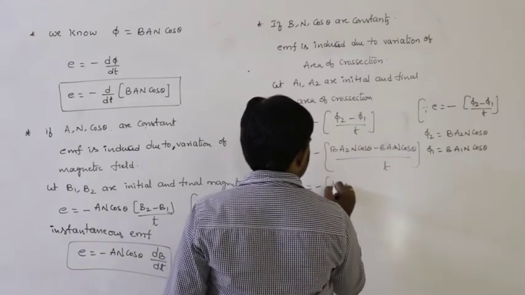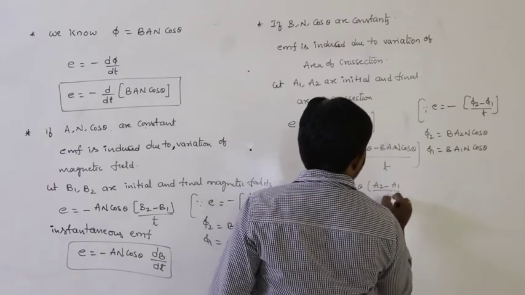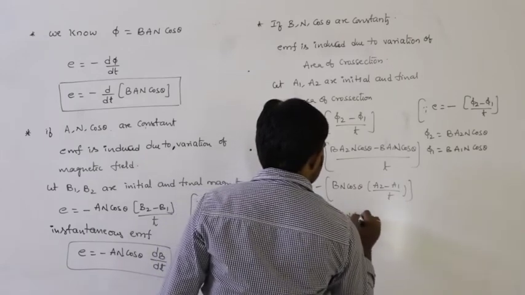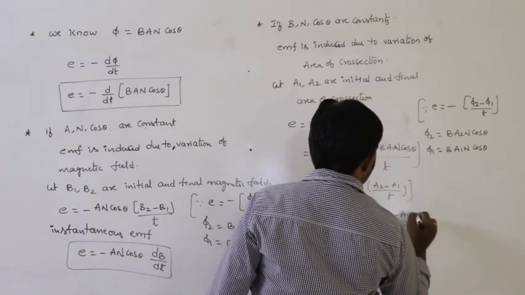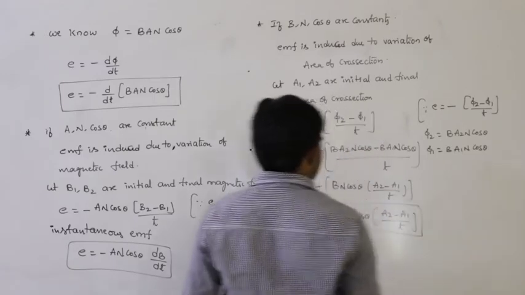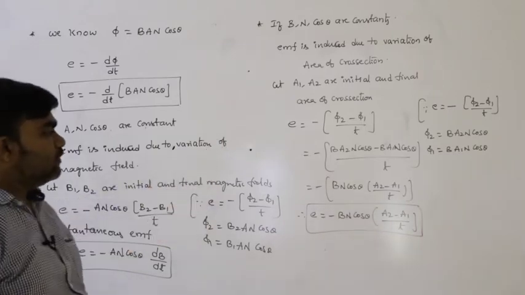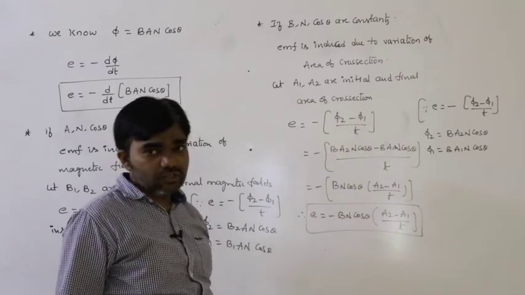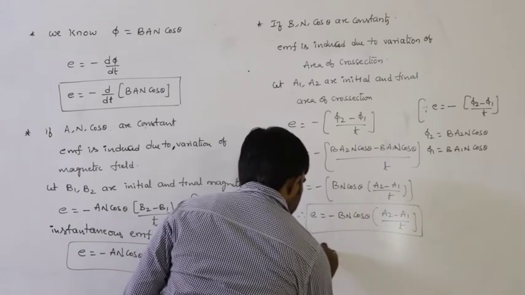So that is minus of B n cos theta common, A2 minus A1 by t. Therefore E is equal to minus B n cos theta into A2 minus A1 by t. So this is the EMF induced due to the variation of area of cross section. So this is the instantaneous EMF due to variation of area.